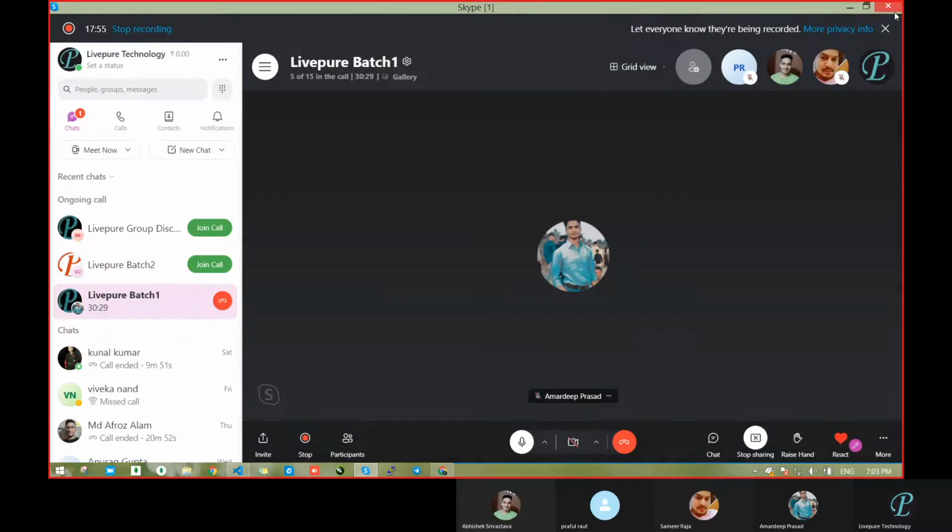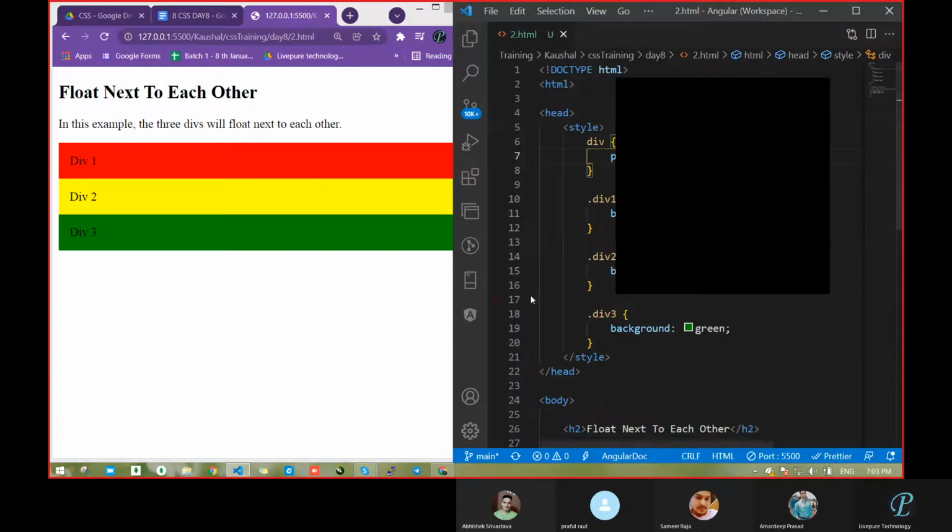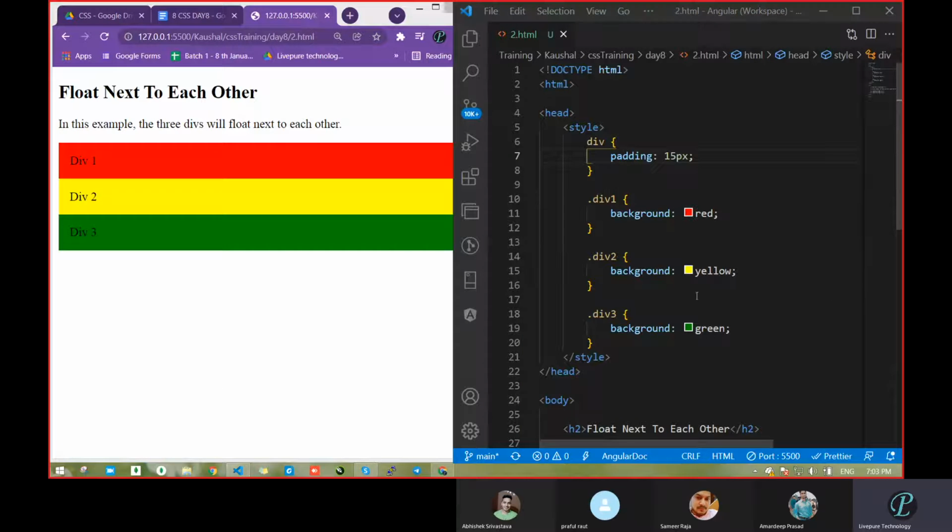Wait, okay. See, this is the functionality of online. You can switch, you can jump and come out.